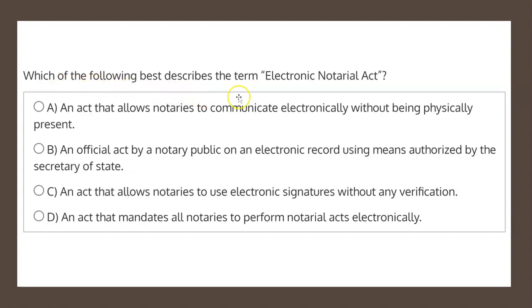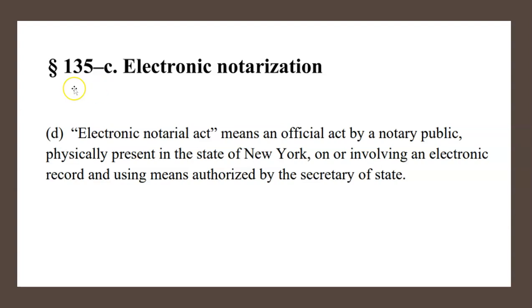Which of the following best describes the term electronic notarial act? Well, let's have a look at that term, and it's found at section 135-C of the Notary Public License Law booklet entitled Electronic Notarization. And if we look at the definitions at section 1, subsection D, we have here the definition of electronic notarial act, which means an official act by a notary public physically present in the state of New York on or involving an electronic record and using means authorized by the Secretary of State.